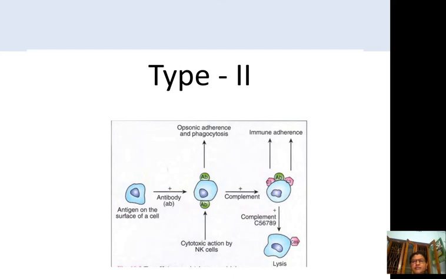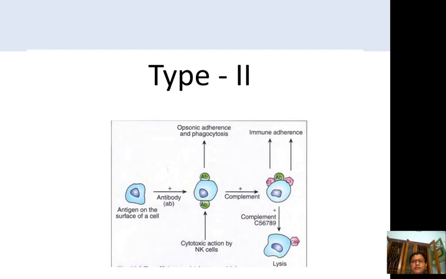So phagocytosis occurs and the phagocytes will engulf the antigen, the allergen, and at the same time the damaged cell will be killed by the natural killer cell.